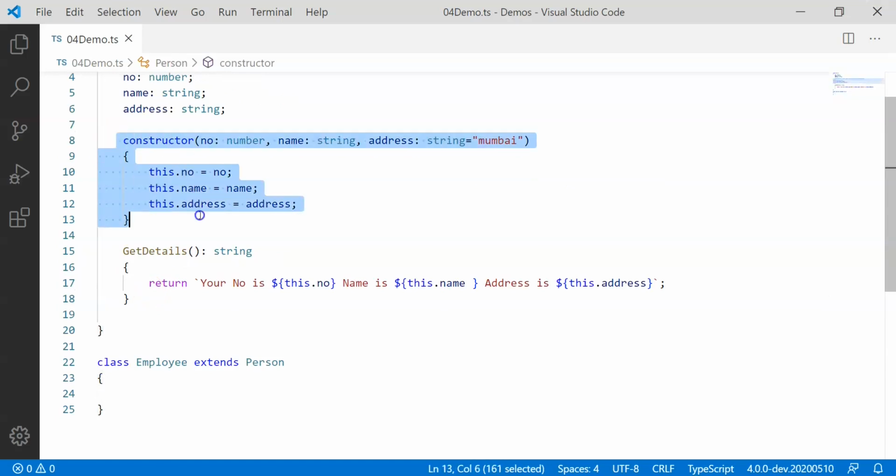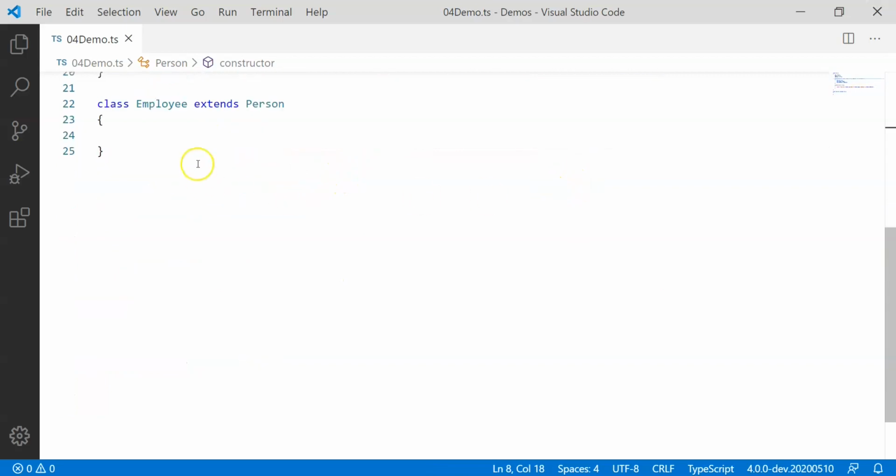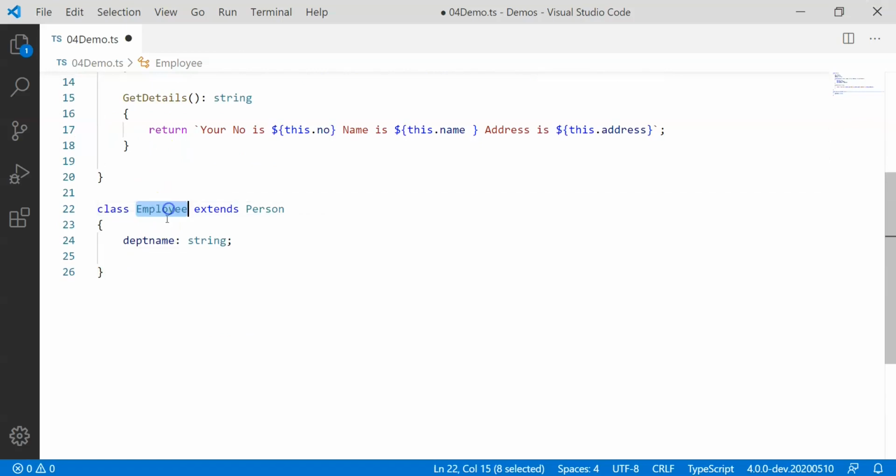Since person has a constructor with three parameters, what if employee also needs to assign some members? Take an example. We have something like, let's say, a department name as another member here, which is of type string. I expect that whenever employee gets created, the department name needs to be assigned.